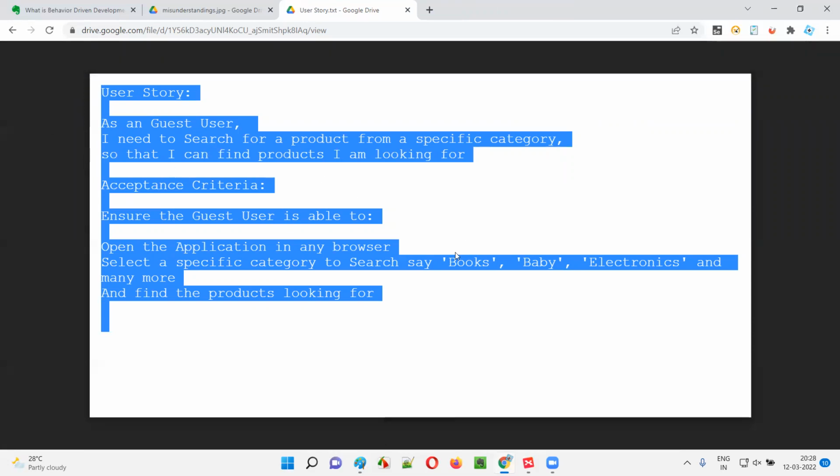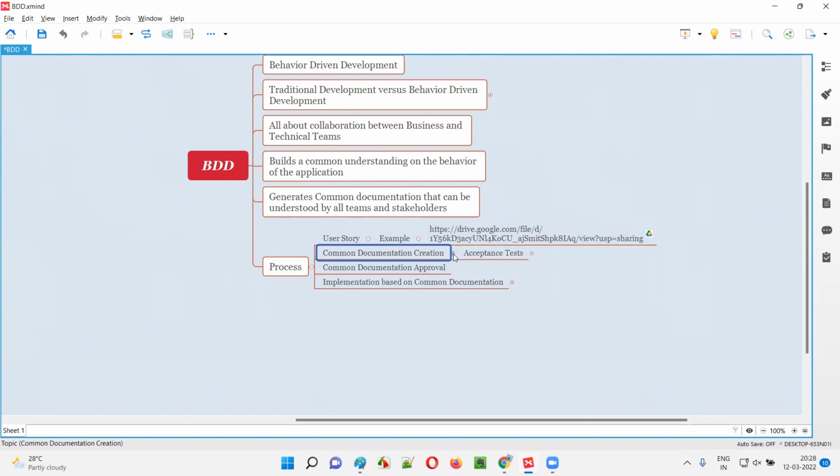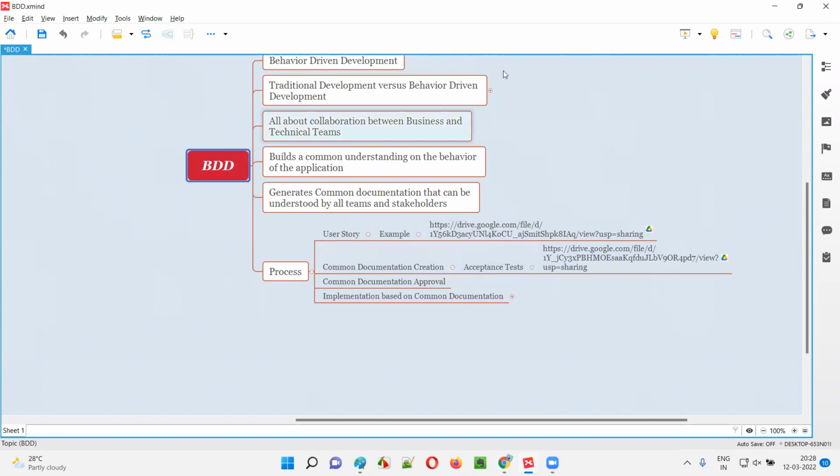Okay, agile scrum project or whatever it is. Then what happens is immediately the testing team will look into this story. The next step is, once the user story is assigned to the project team, the testing team will create the acceptance test as part of BDD. This is the approach, guys.